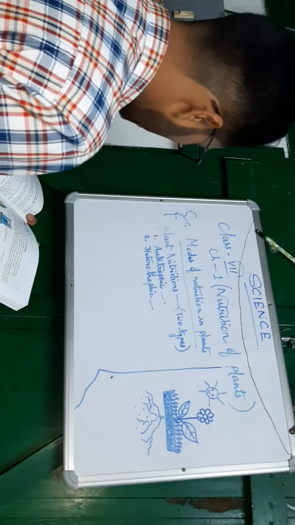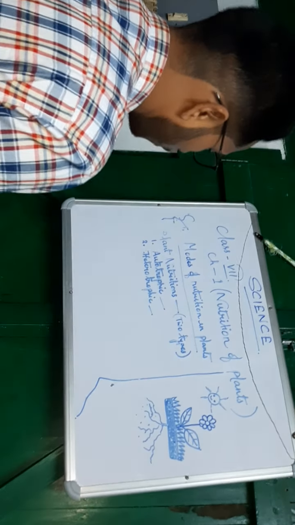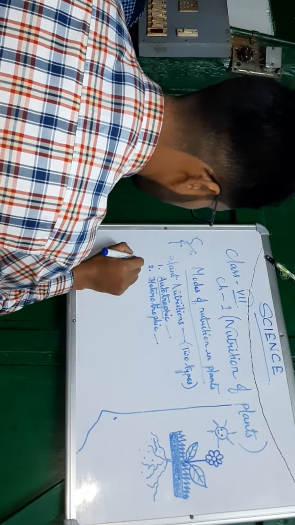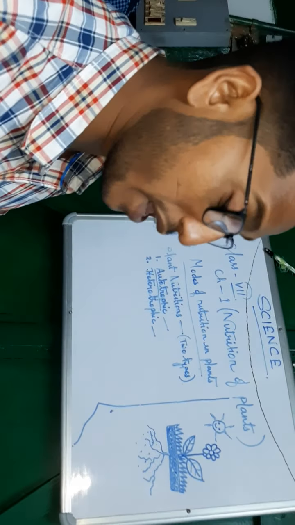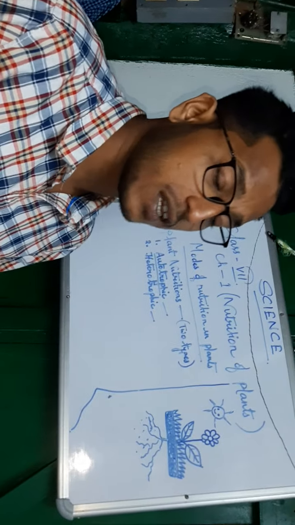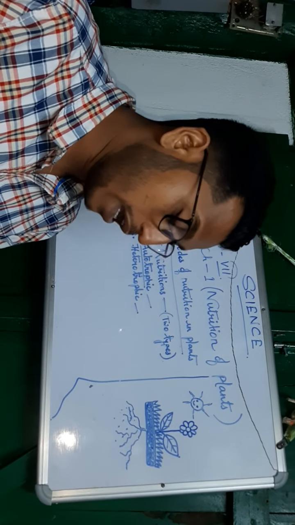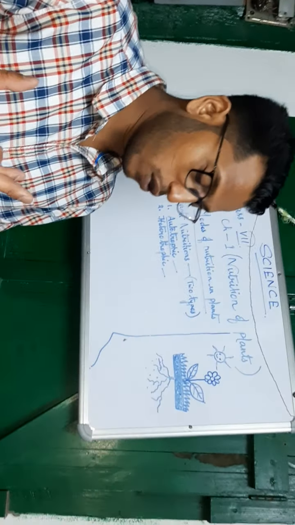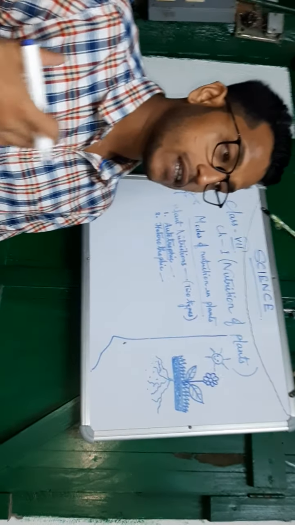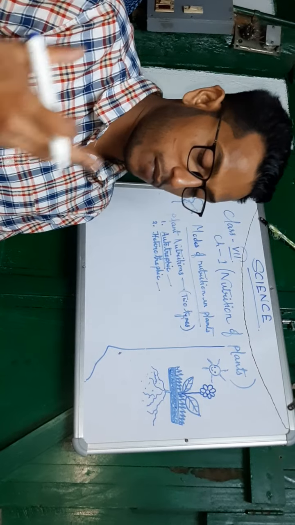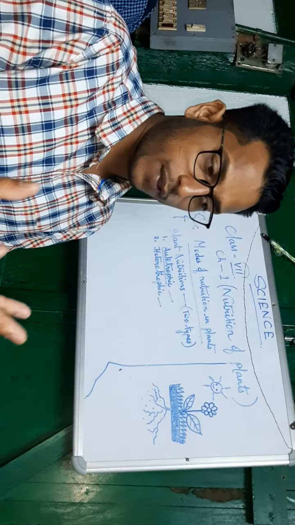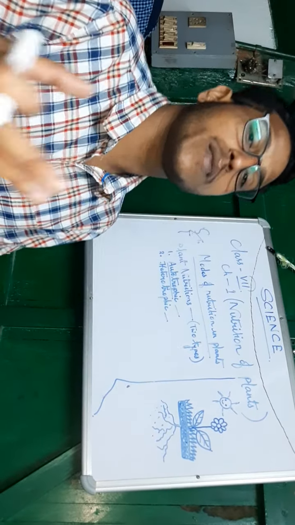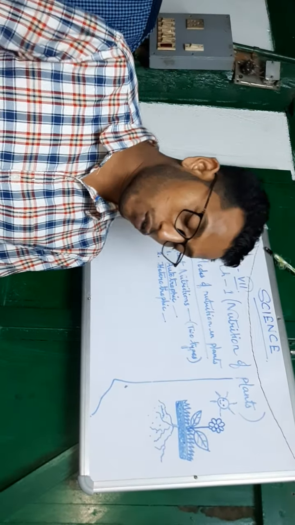What is autotrophic nutrition? This is a mode of nutrition in which living organisms prepare their own food. Such organisms are called autotrophs. Auto means self and trophic means feeding. So organisms which make their own food are known as autotrophs.